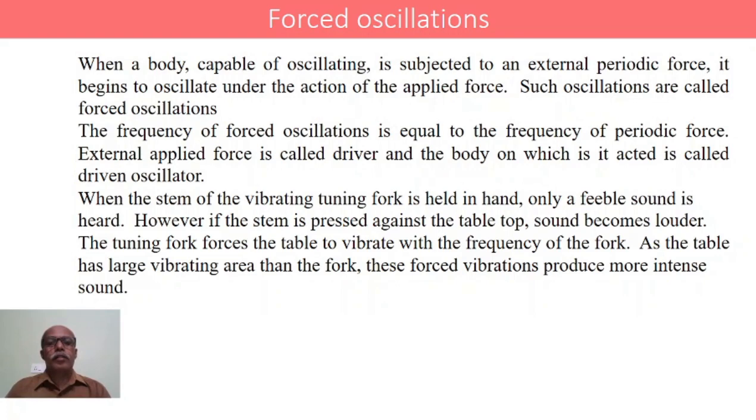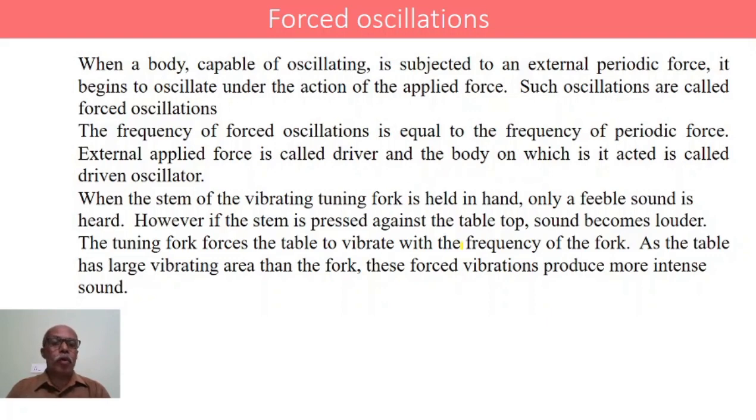Now we are discussing the forced oscillations. Coming to the forced oscillations, any body in nature is capable of oscillating at its own frequency, called natural frequency.